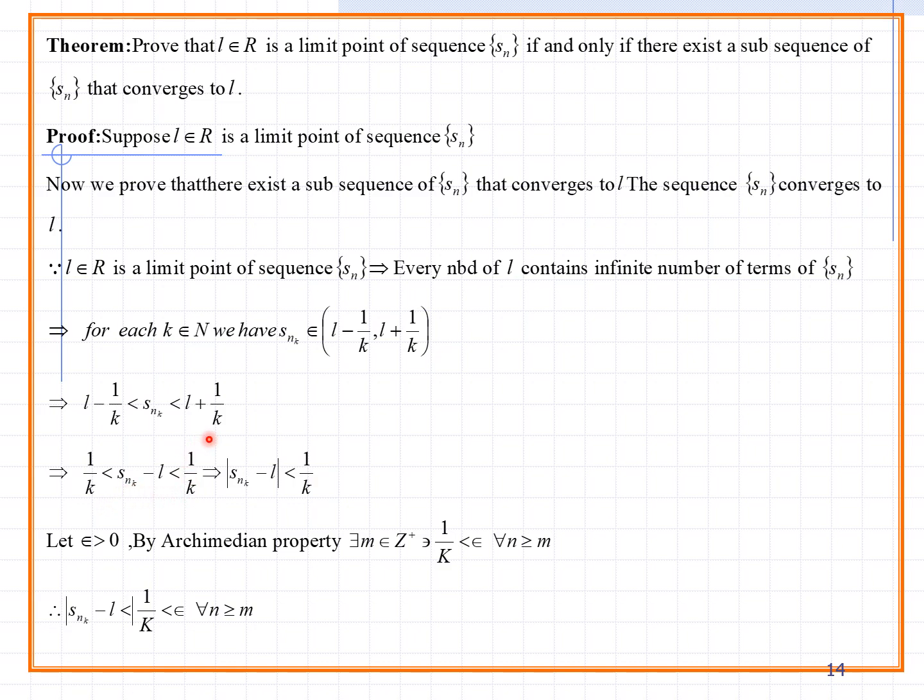Here Sn is the sequence and Sn_k is the subsequence. Each and every element is sequence related. So this is the lower value and this one is the upper value. Can I write modulus Sn_k minus L less than 1 by k?